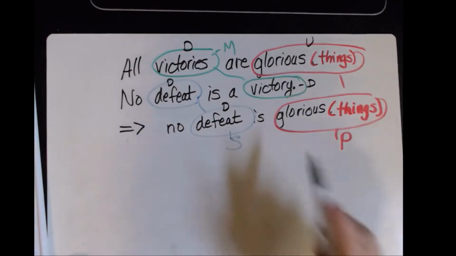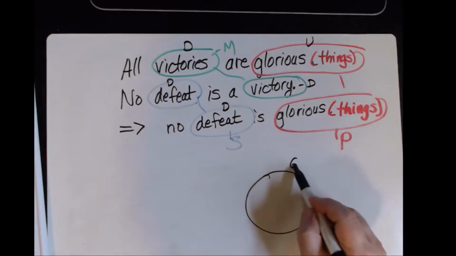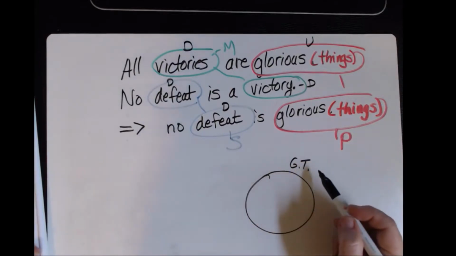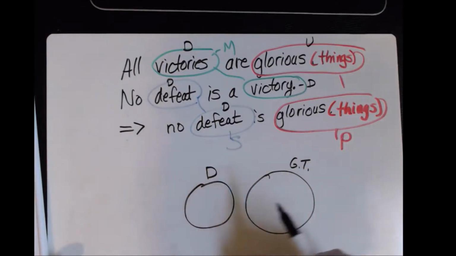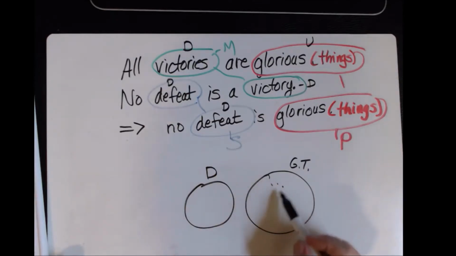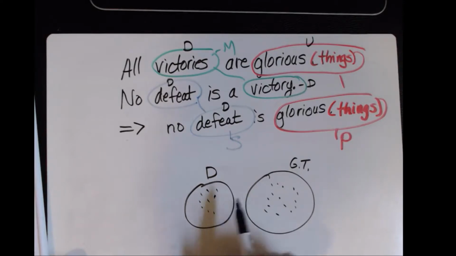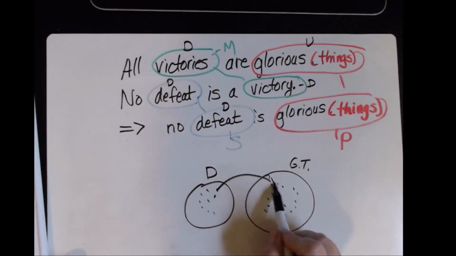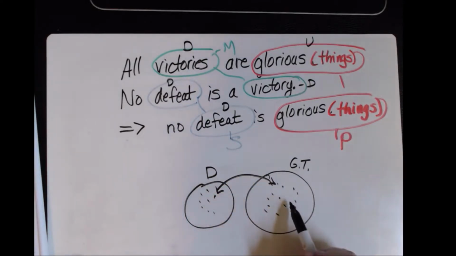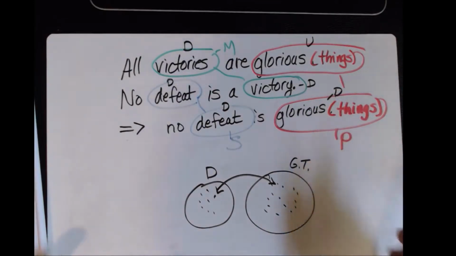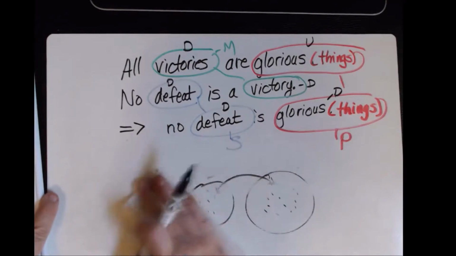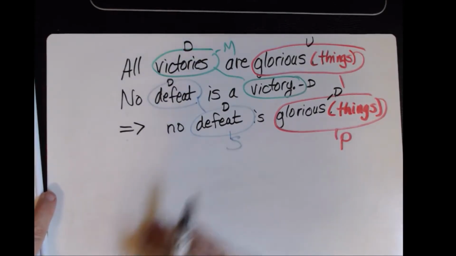And let's do this last one. If this is the set of all things that are glorious, and no defeat is in there, so once again I have over here defeat, but once again I must look at every single glorious thing and every single defeat to see if any one item in here equates to any one item over here. So it must be distributed. Okay, so I have labeled everything as distributed or undistributed.